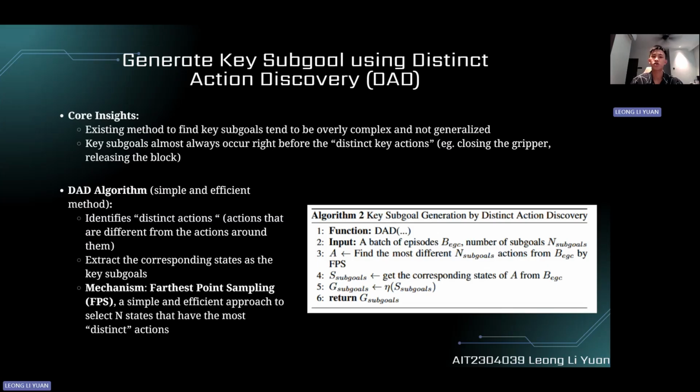And the core insight is that there exist methods to find key subgoals, but all of them tend to be overly complex and not generalized. And they also found that key subgoals almost always occur right before the distinct key actions.